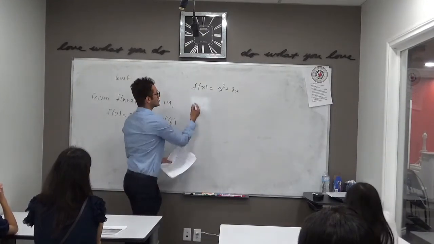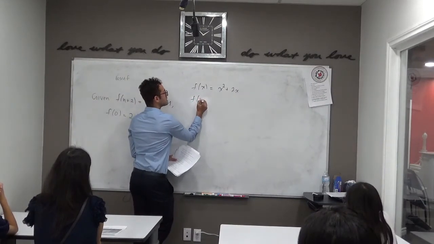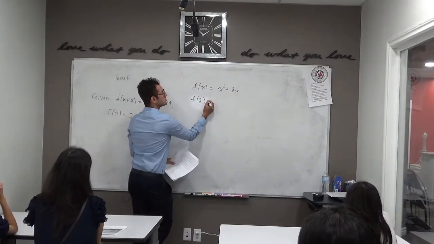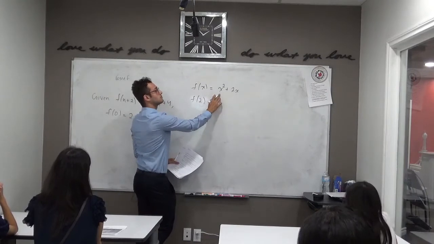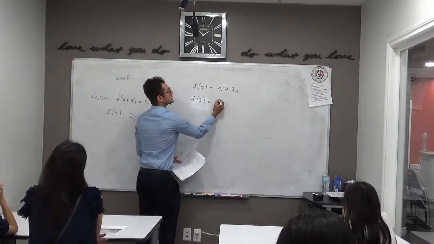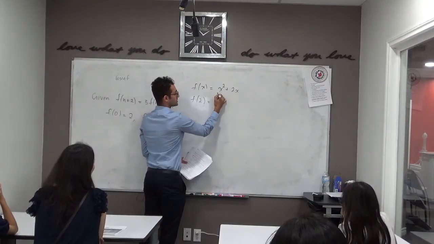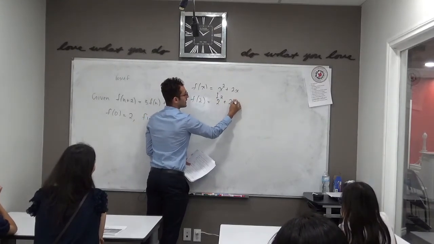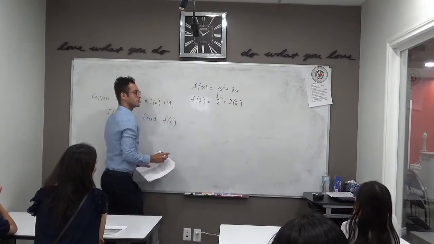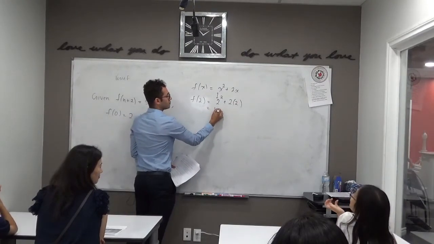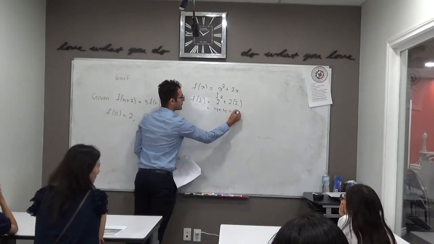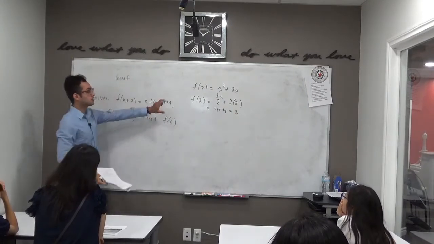So in this case, if I want to know what is the value of the function when x is 2, wherever we see x, we simply substitute 2 there. So we'd put 2 squared. In other words, 2 becomes your x. This 2 is already there, and now this is also 2. Right? And then that will become 4 plus 4, which is our 8. So that's really how we work with this function notation.